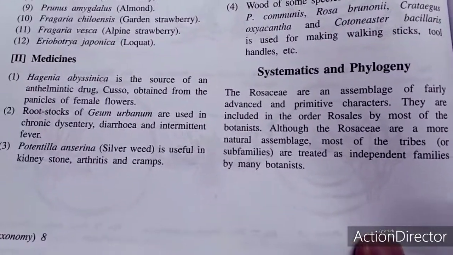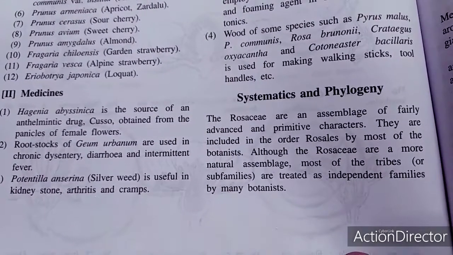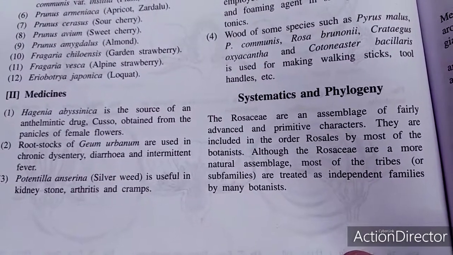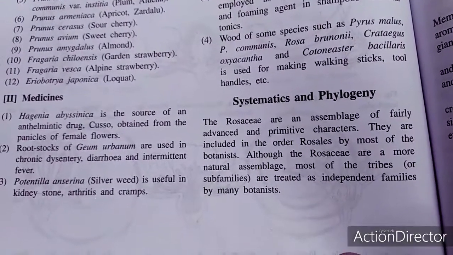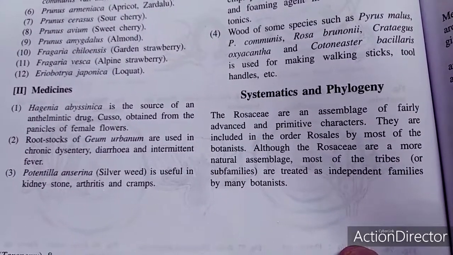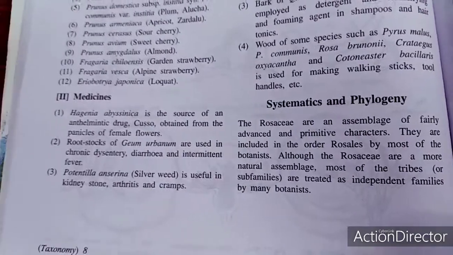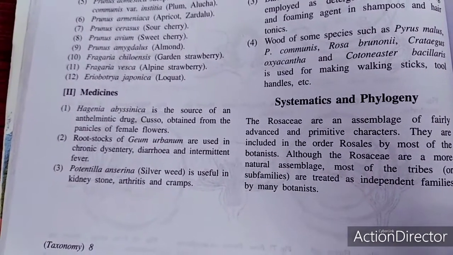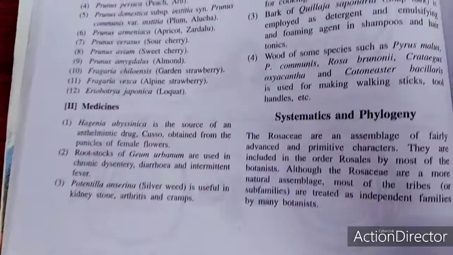Another point is the systematic position. It is an assemblage of fairly advanced and primitive characters. It belongs to the Rosales, and the Rosaceae are the more matured. This is a matured assemblage. Most of the tribes or subfamilies are treated as independent families by many botanists. A point of interest is that there are 10 tribes in this case, based on the gynoecium as well as the floral structure.